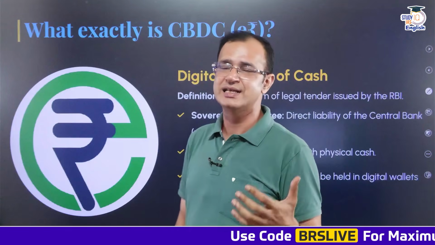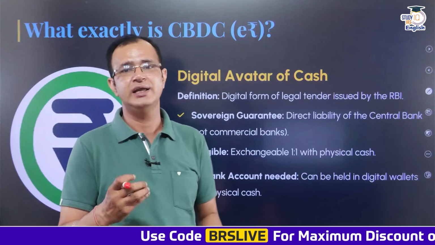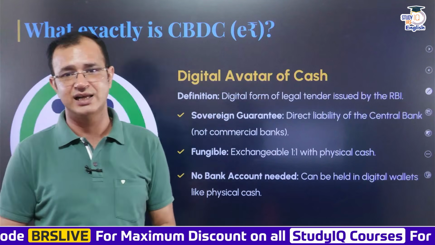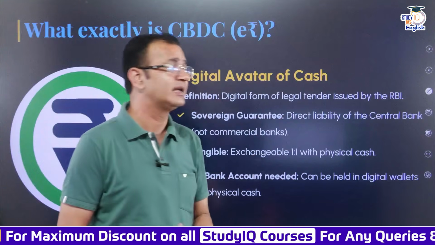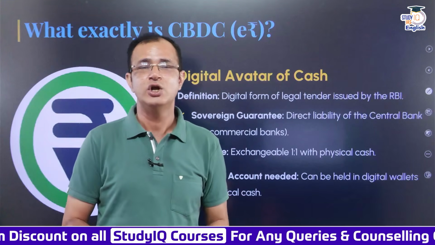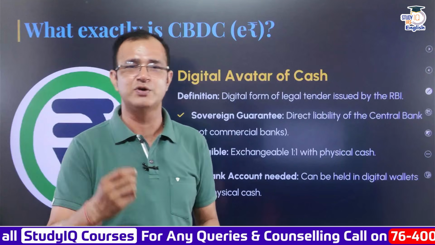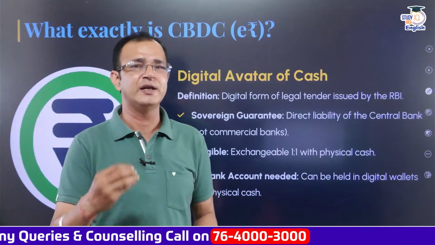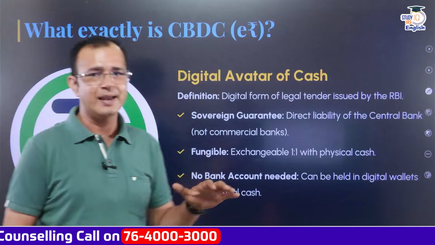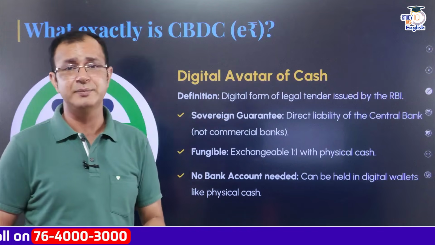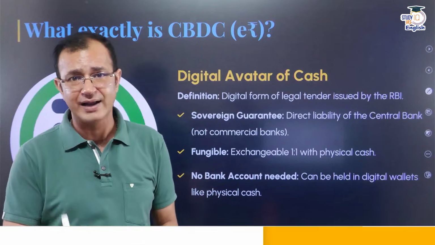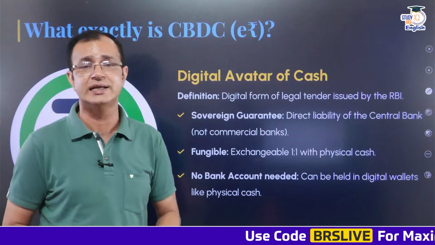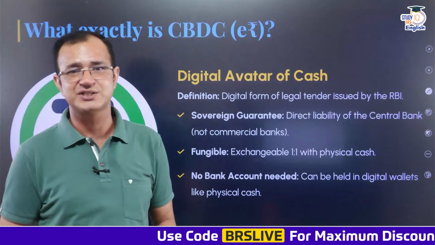Now, what exactly is this central bank digital currency or E-Rupee? So, this is basically a digital avatar of cash itself. It is a digital form of the legal tender that is issued by the RBI. So, you have bank notes which will be there in your pocket. These are basically the physical legal tender that has been issued by the RBI. And in the same manner, the E-Rupee or the CBDC, that is the central bank digital currency, is also just the digital form of that legal tender that is there in your purses right now.